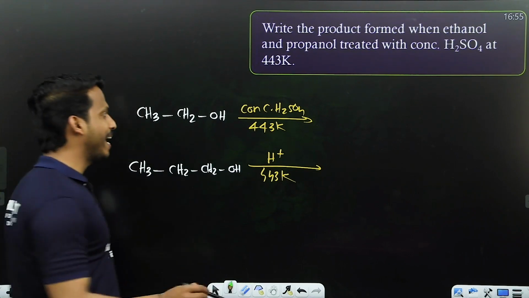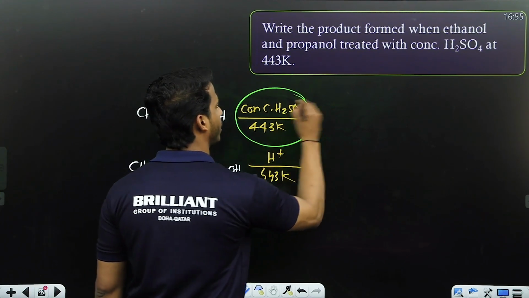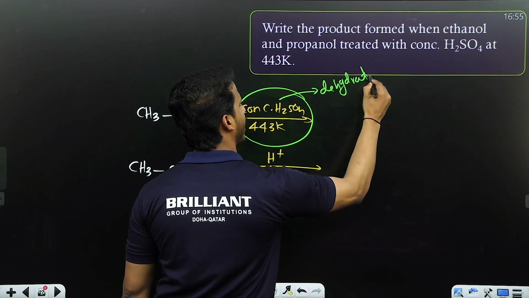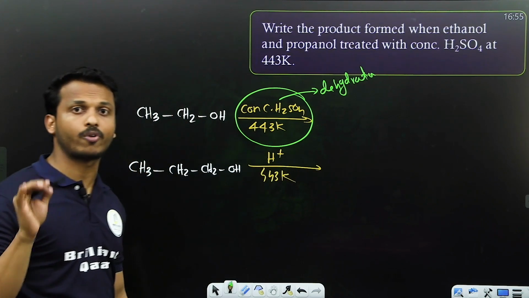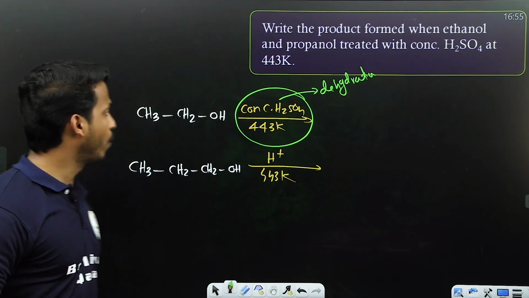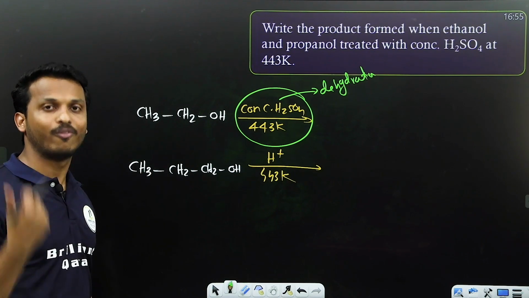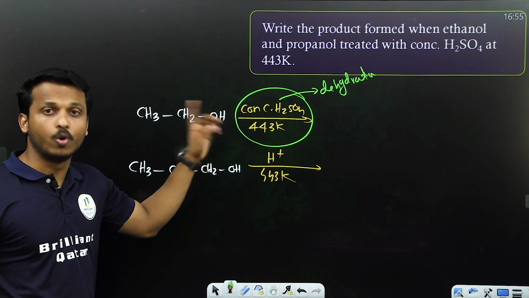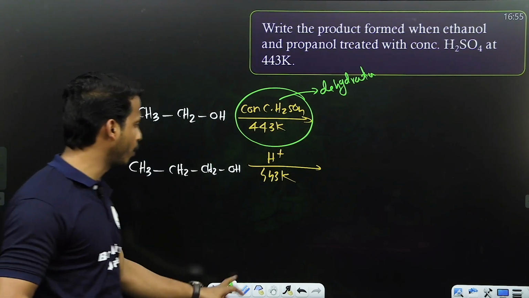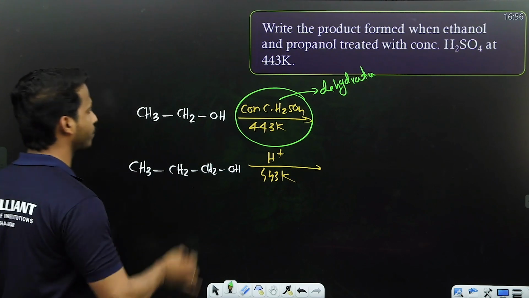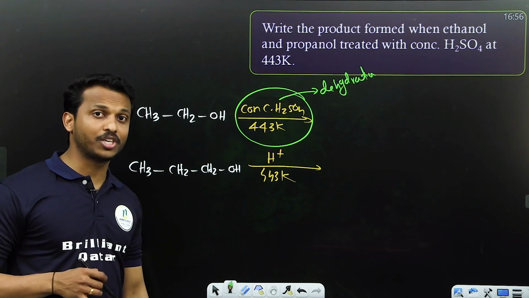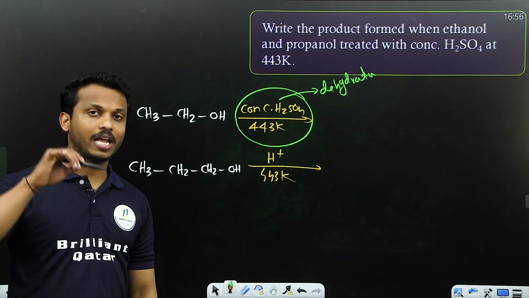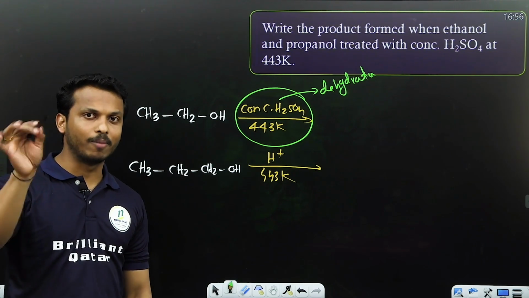Concentrated H2SO4 at 443 Kelvin means dehydration. Concentrated H2SO4 is a dehydrating agent. What do you mean by dehydration? Removal of water. Dear all, this is an alcohol, from which if you remove water, you will get an alkene. Let me show you how to remove water from this one. Do you remember beta elimination? Halogen we take from alpha, hydrogen we take from beta, then you make a double bond between them.